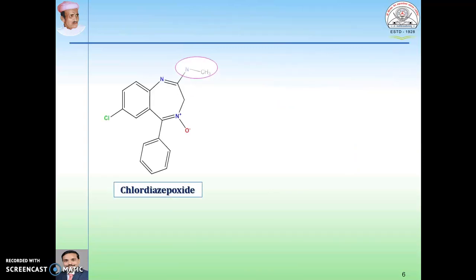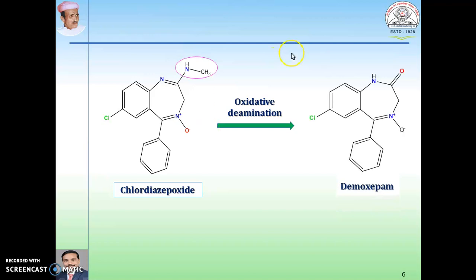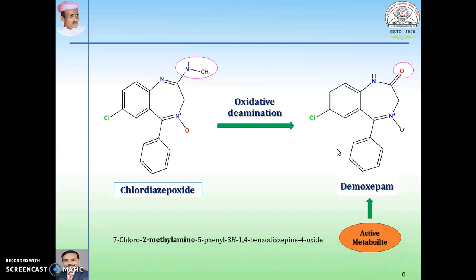Chlordiazepoxide, as it contains a methylamino group at the second position instead of keto, when metabolized by oxidative deamination, gives demoxepam. This demoxepam contains an oxo group at the second position, which is an active metabolite and produces the sedative hypnotic action. This is the IUPAC name for both of these drugs.